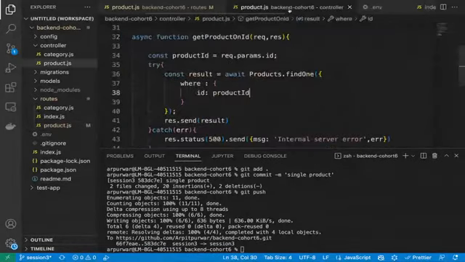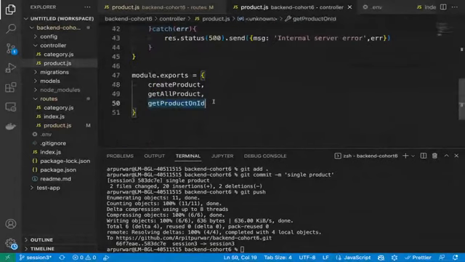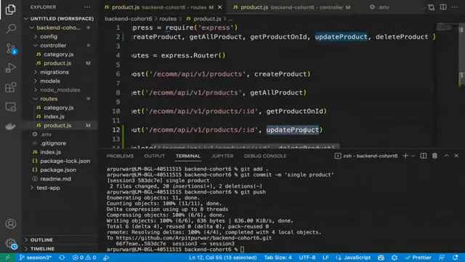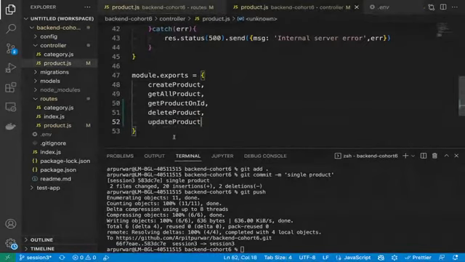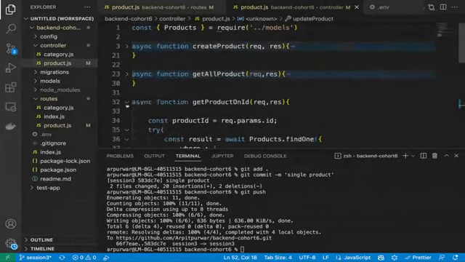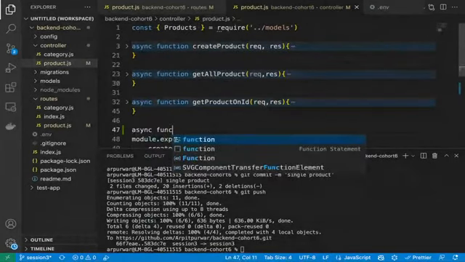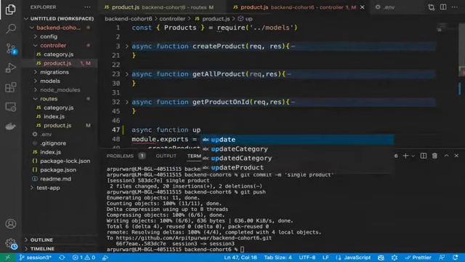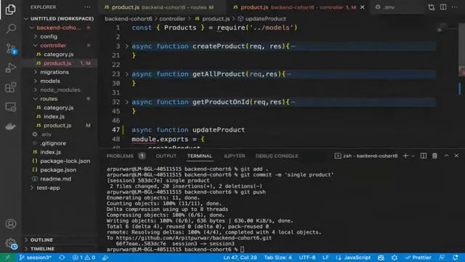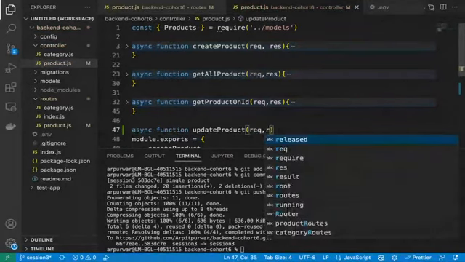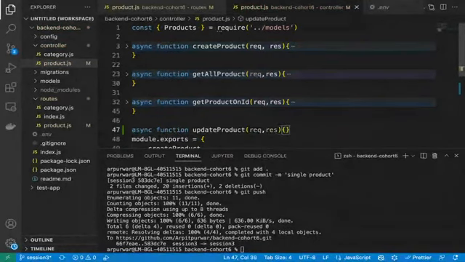And the same goes for the controller also. Delete product and then update product. I will not create a controller right now. I will just keep these functions empty for you guys. So you guys can just try some of the things here. I will write the functions also. Update product, track response, right?